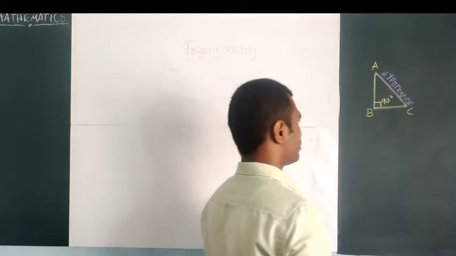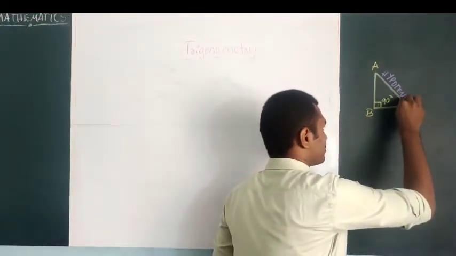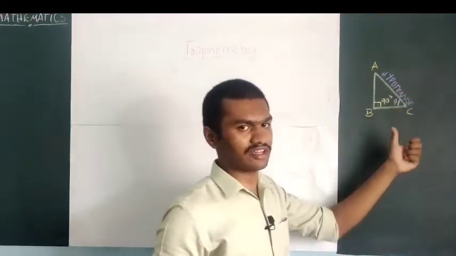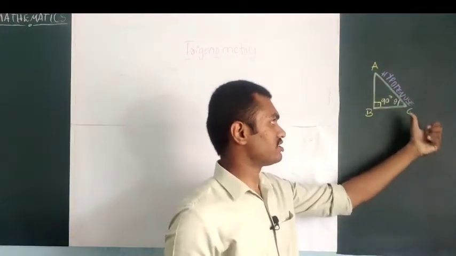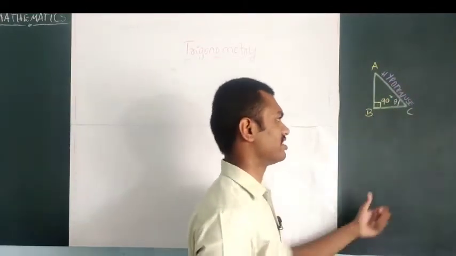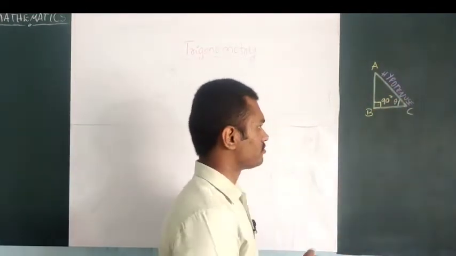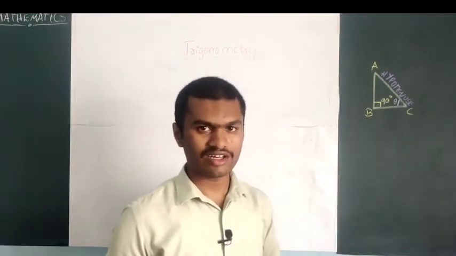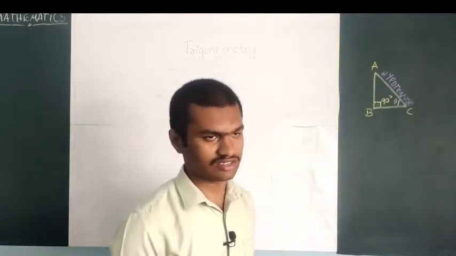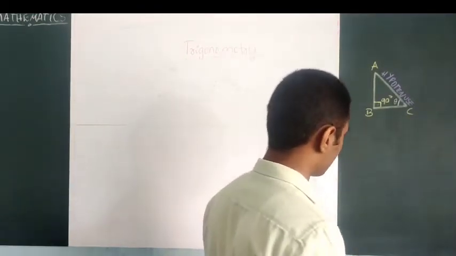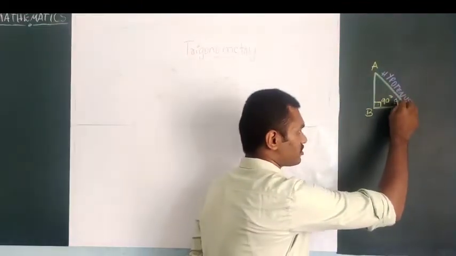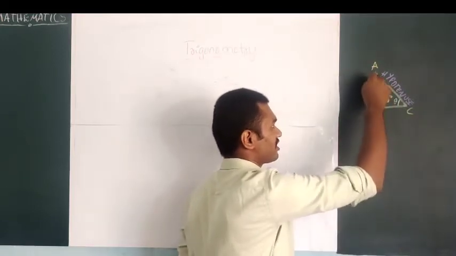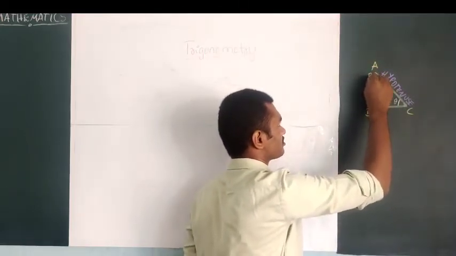So I will consider this C as angle theta. There are three angles. One is 90 degree, it is fixed, it won't change. So C is one angle, A is one angle. First I will consider C as the angle. Now using that angle C, that is called theta, can you identify the opposite and adjacent side? Which is opposite and which is adjacent? The side which is opposite to angle theta, this side, AB side, is called the opposite side.